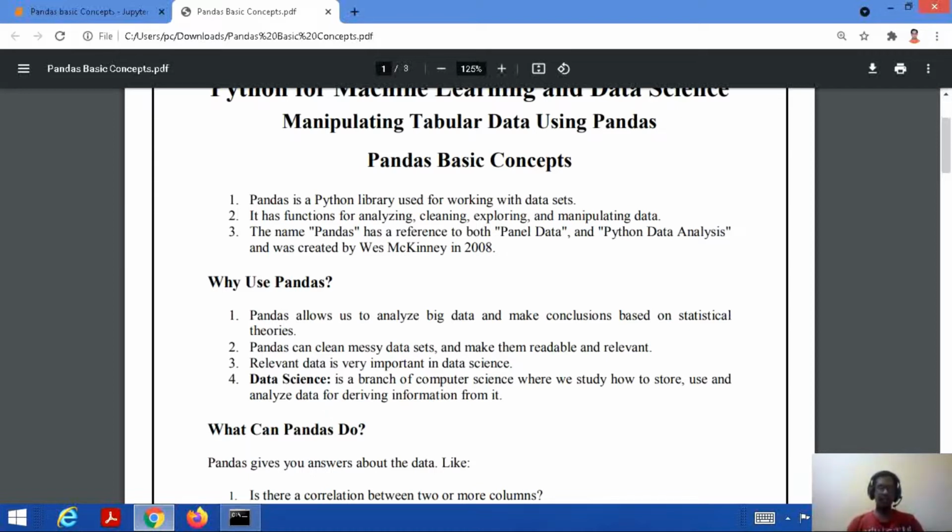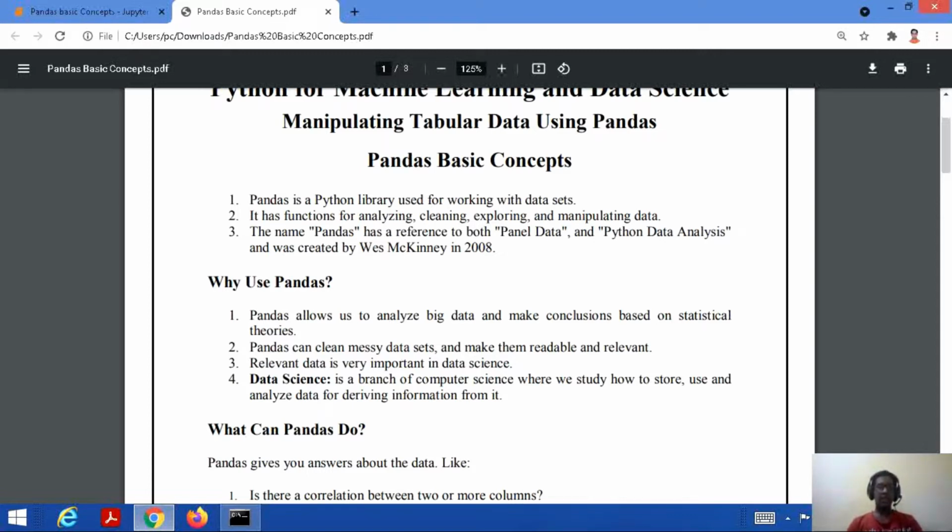Now, if we define what exactly data science is, it's a branch of computer science where we study how to store, how to use, and how to analyze data for deriving information from it. So this is a basic definition of data science.